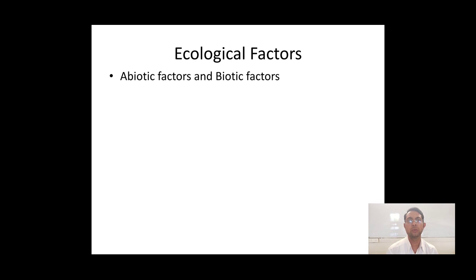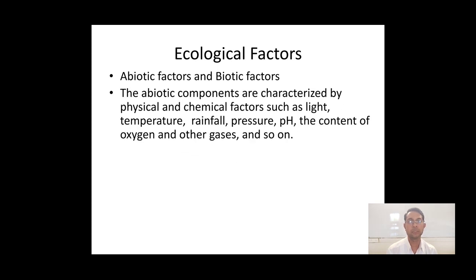Moving to the ecological factors, there are two types of factors. One is known as abiotic factor and another is known as biotic factor. The abiotic components are characterized by physical and chemical factors such as light, temperature, rainfall, pressure, pH, and the content of oxygen and different gases.